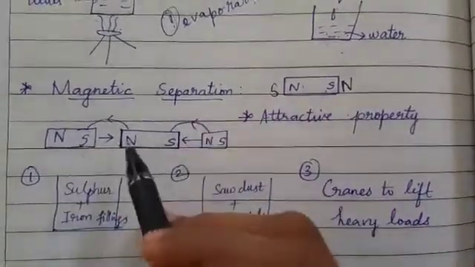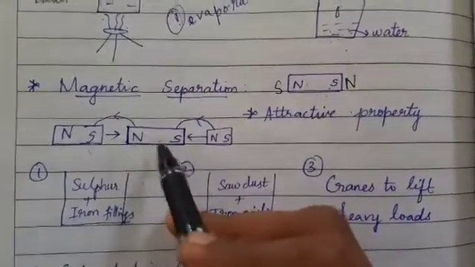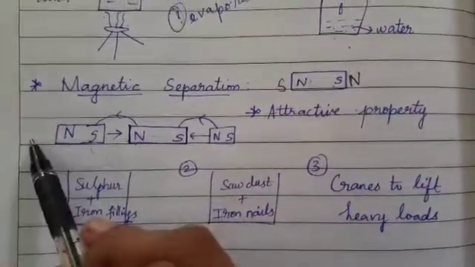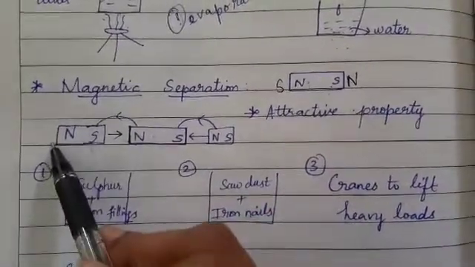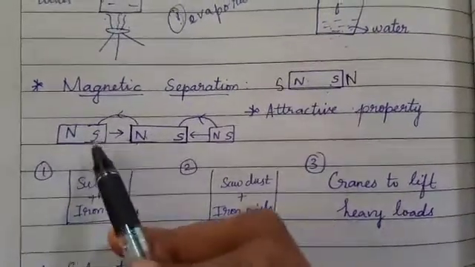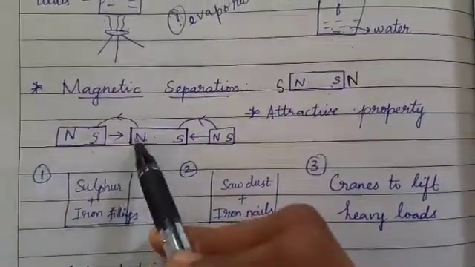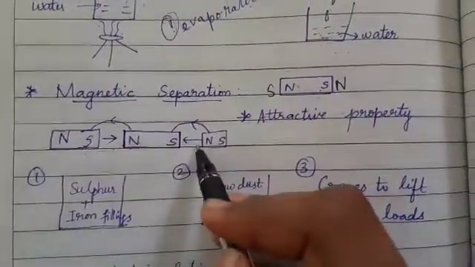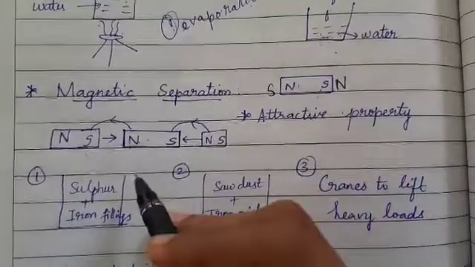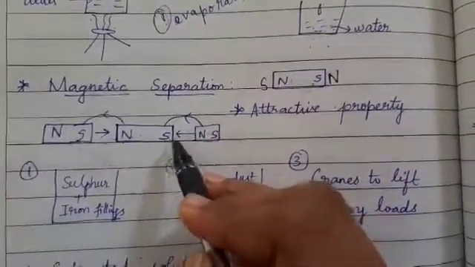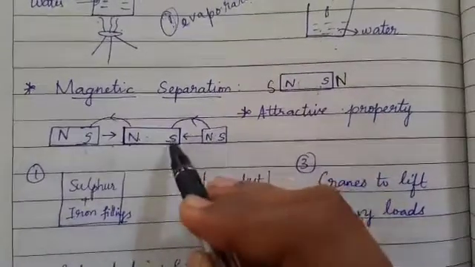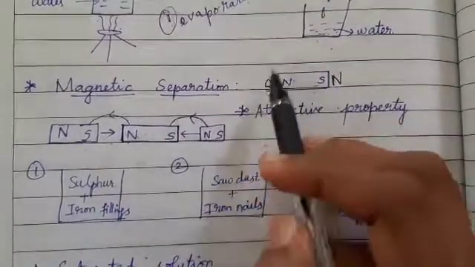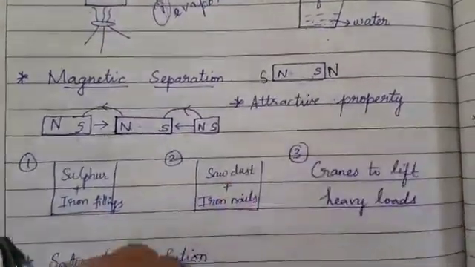That is what I have drawn here. This is a magnet having north and south pole, and I have kept it in the center. Now when I bring another piece of magnet near it, if the south pole is towards this side, they get attracted and attached. Similarly, at the other end I am bringing another piece of magnet. The opposite of south is north, so they get attracted. Understood? So the opposite poles attract in a magnet.